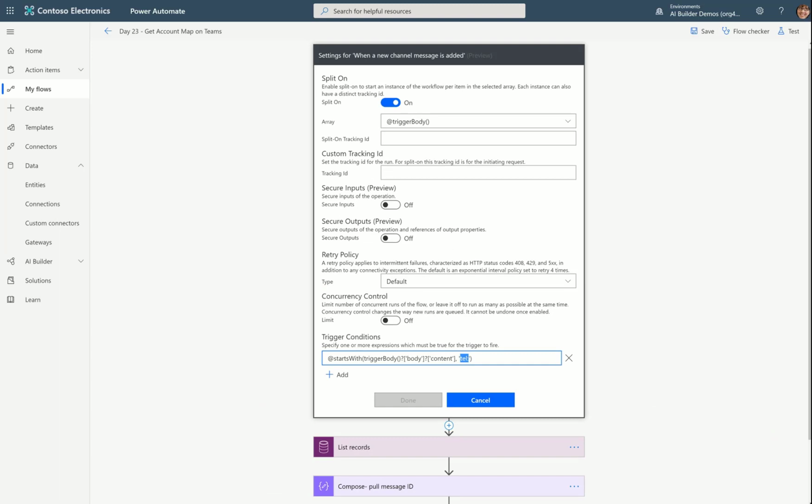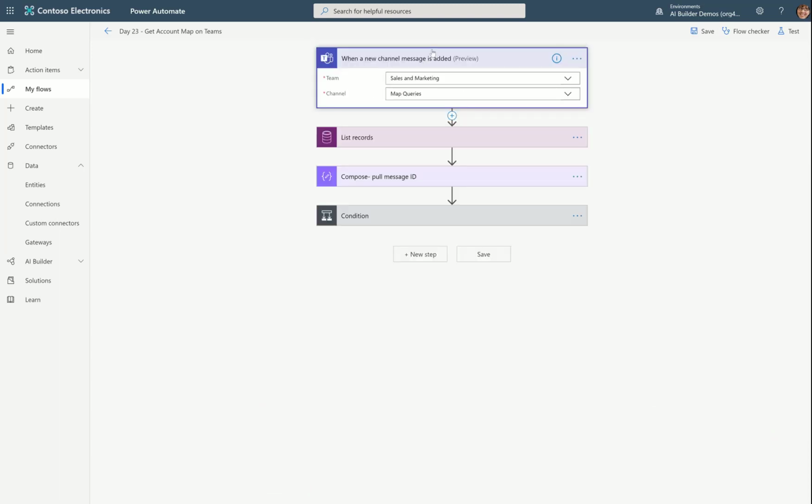So I didn't do anything else in there. All I did was add trigger conditions, which means it's going to skip any other messages that don't start with TEL. It's not going to pay attention to them. It's not going to create a flow run. It's basically going to skip it if it doesn't start with TEL:.